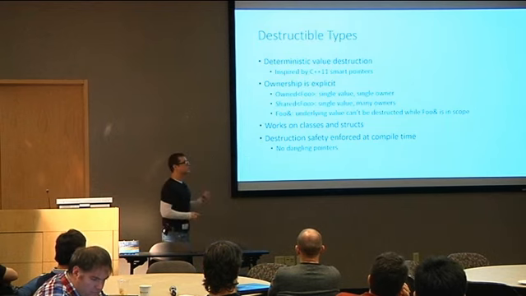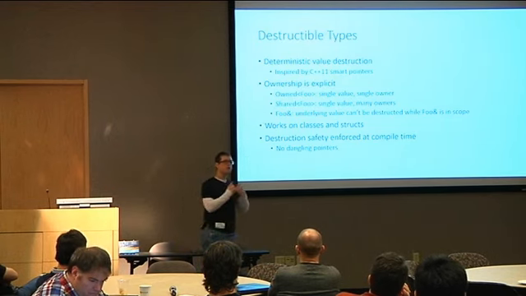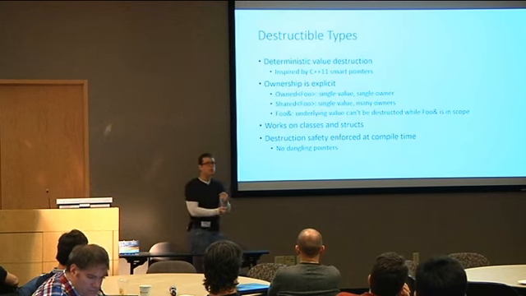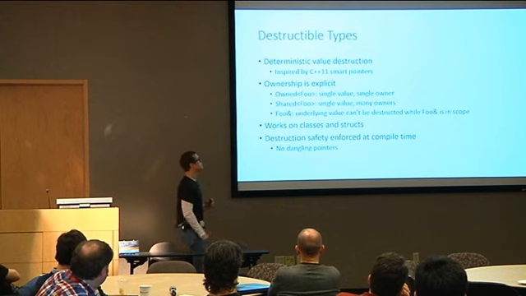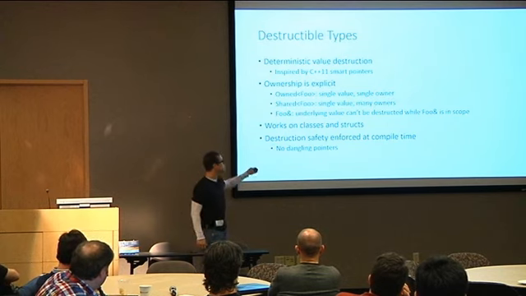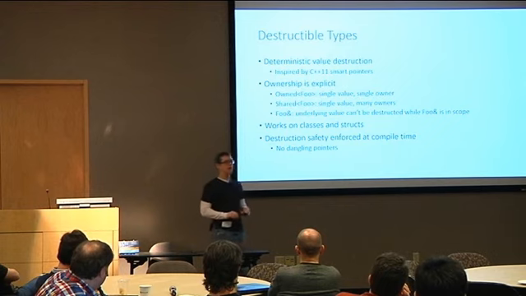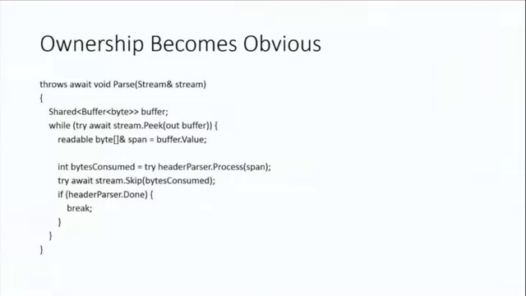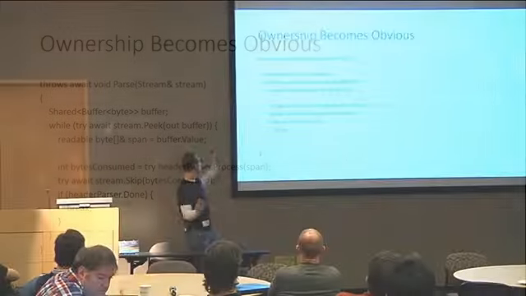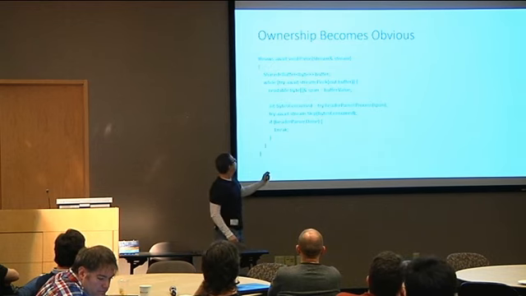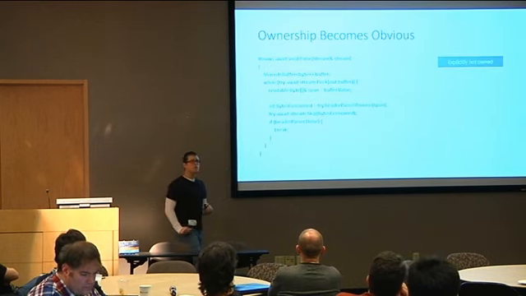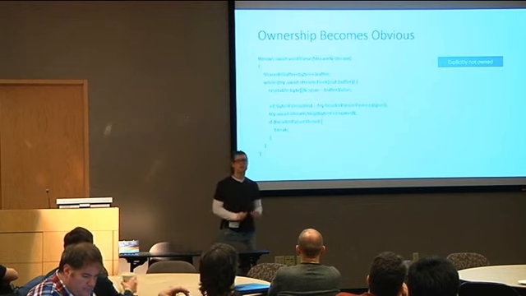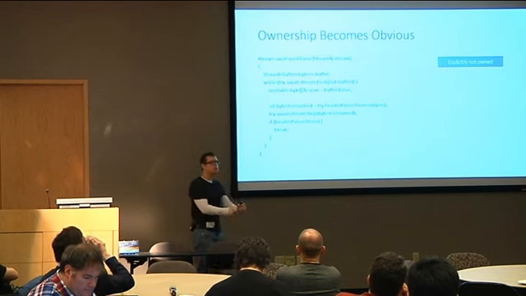The compiler will enforce at compile time that for any borrowed reference, the destructible value will be alive for the lifetime of that reference, and transitively any other borrowed reference which points to it. And what this means is our destruction safety is enforced at compile time. We don't end up with any dangling pointers in our system. And so if we go back to this original example and look at it in our new model, first off, you can see the try-finallys are gone. And right off the bat, the ownership of this stream class is now explicit. It is explicitly stating that I'm just using the stream class.